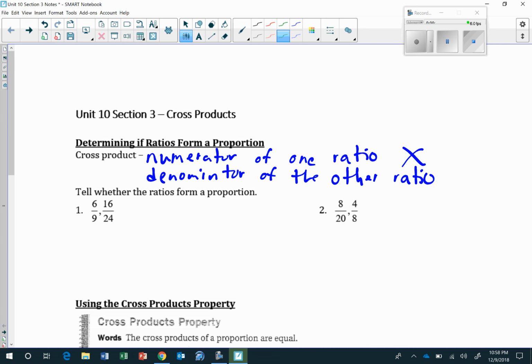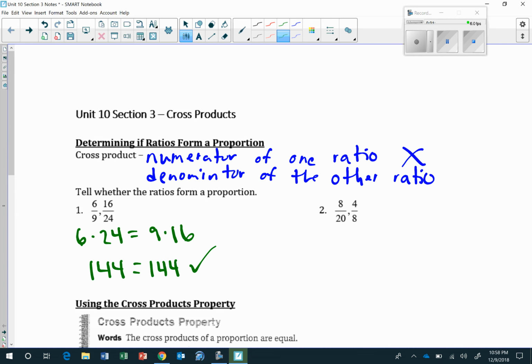The first thing we're going to do is tell whether the ratios form a proportion. To do that, we take the numerator of one ratio and multiply it by the denominator of the other. Then do the opposite. So take the denominator of the first one times the numerator of the other one. 6 times 24 is 144. 9 times 16 is also 144. Since these are the same value, then yes, these form a proportion.